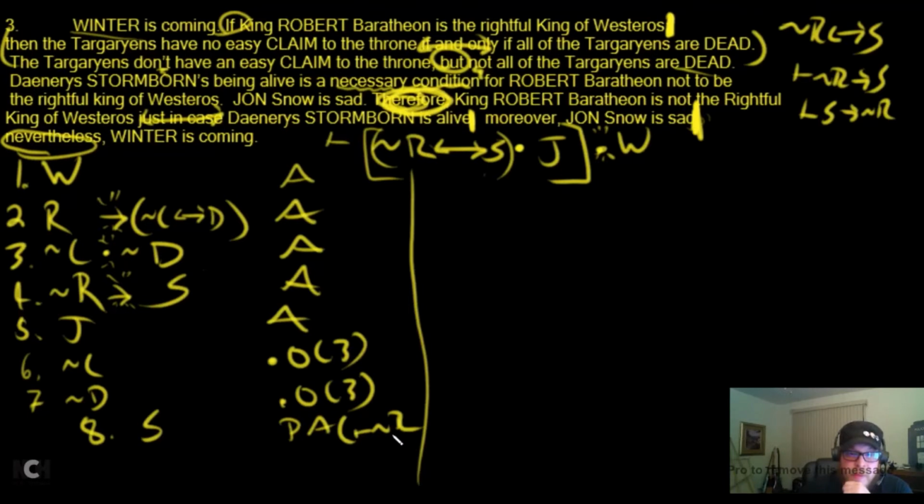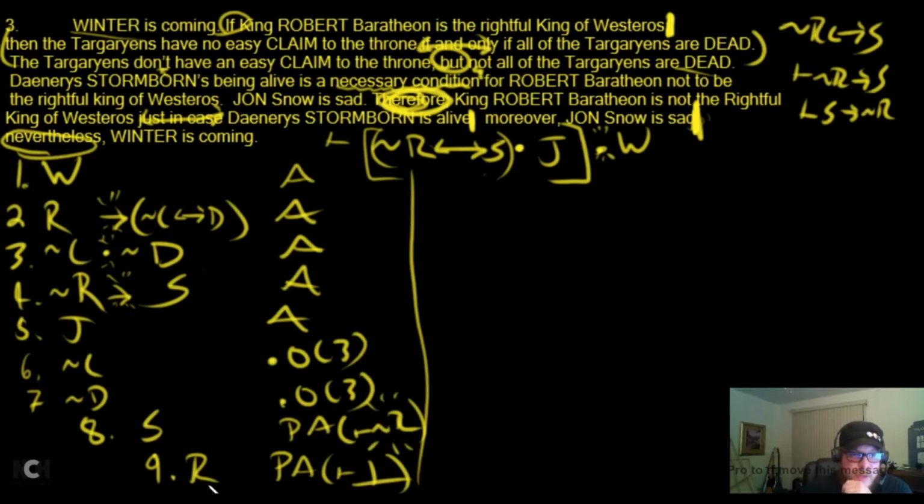So what's our goal at the moment? Our goal at the moment is squiggle R. So what do we need to do? Start another side quest. That's an indirect proof. So we need to get squiggle R. So here's what we're going to do. In line 9, we're going to provisionally assume just plain old R, provisional assumption, and our goal is to get any contradiction. If we can do that, we can prove that squiggle R is a thing.